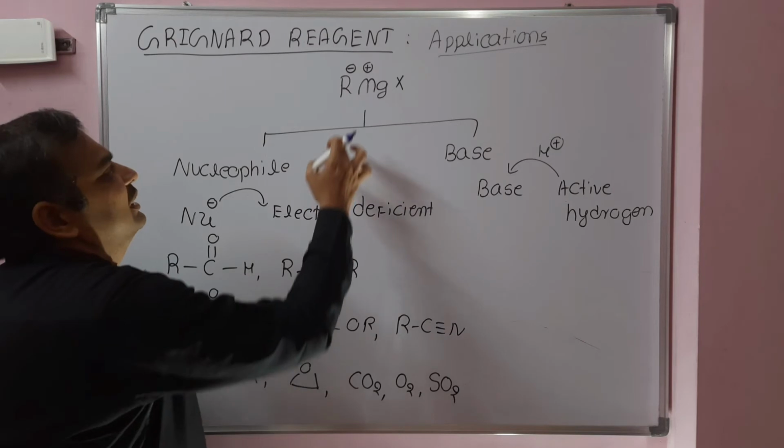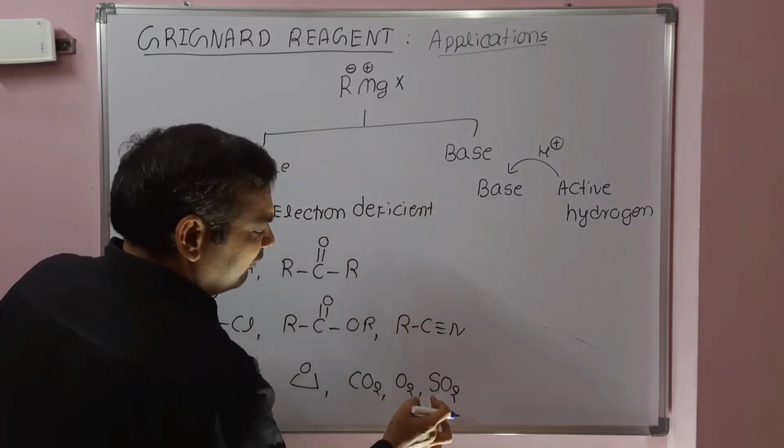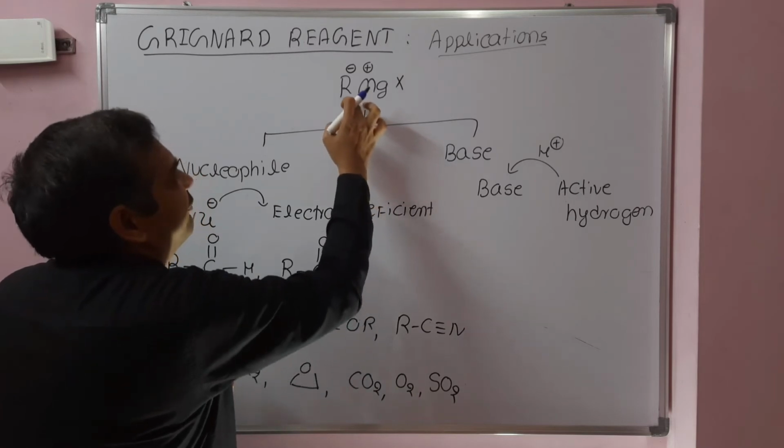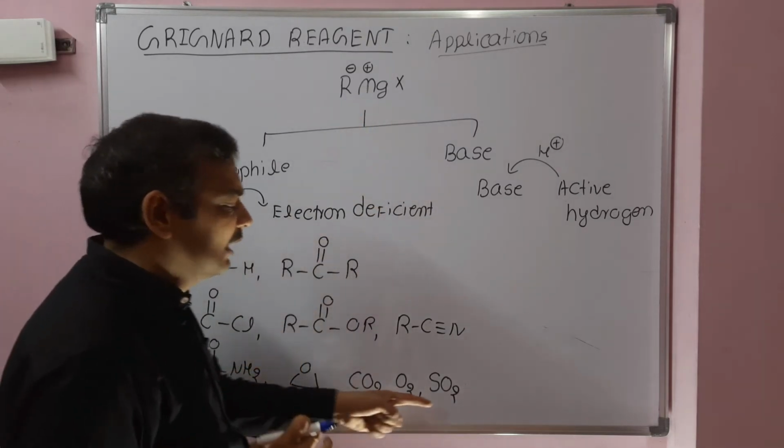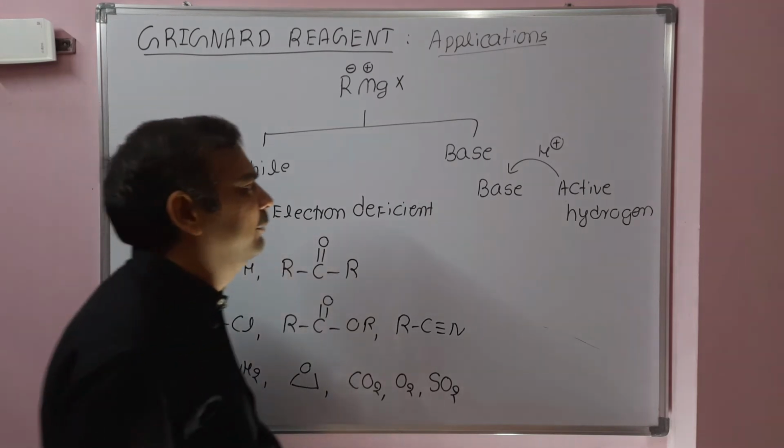So on one oxygen, the alkyl group will add, and on the other oxygen, the magnesium part will add. Whereas with SO2, on sulfur the alkyl group will add, and on oxygen the magnesium part will add. We will discuss the examples in brief.